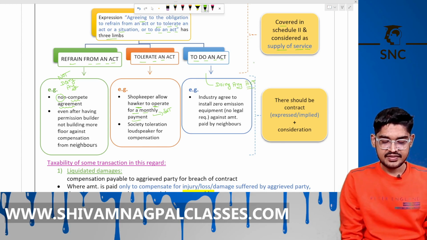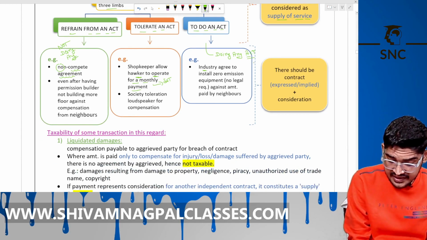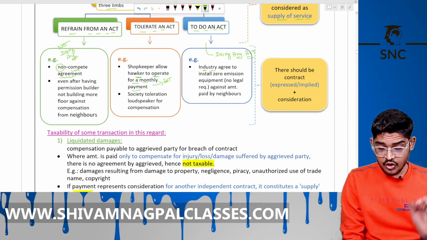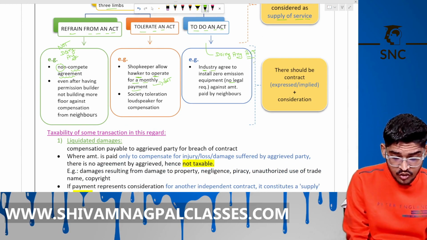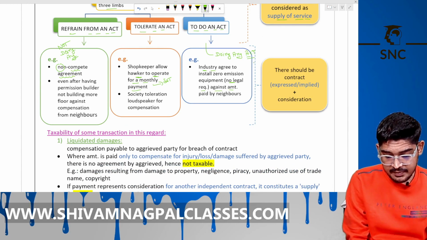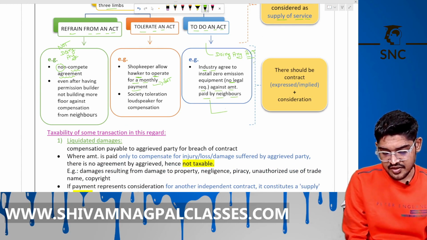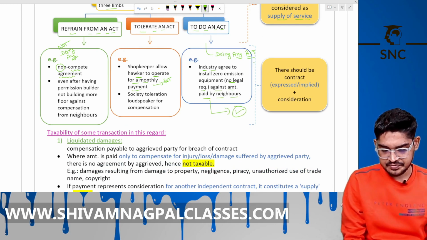Right? See the example, an industry agrees to install zero emission equipment. There is no legal requirement, against the amount paid by the neighbors. Okay, so that the neighbors keep healthy.